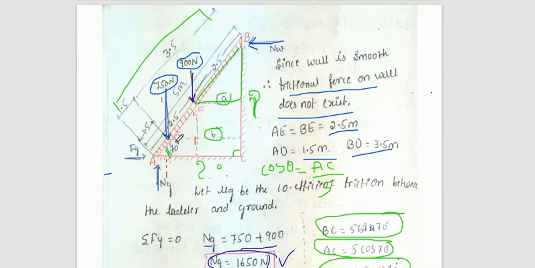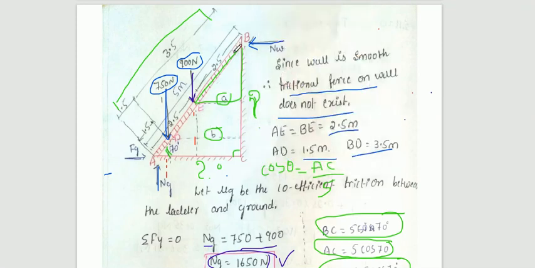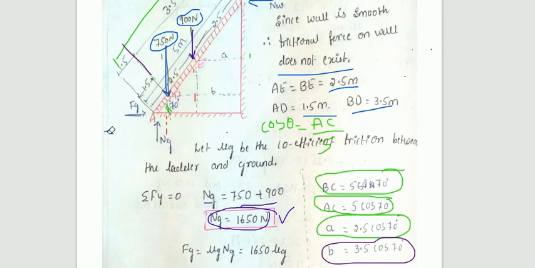Similarly B. B is nothing but the bigger triangle. I will highlight: this triangle you need to consider to find out the value of B. So cos theta is equal to B divided by this distance, which is 3.5. Therefore B is equal to 3.5 into cos 70. Just by considering the corresponding triangle and applying the sine as well as the cos function, you can easily find out the distances. So these are all the forces, and the perpendicular distance is known.